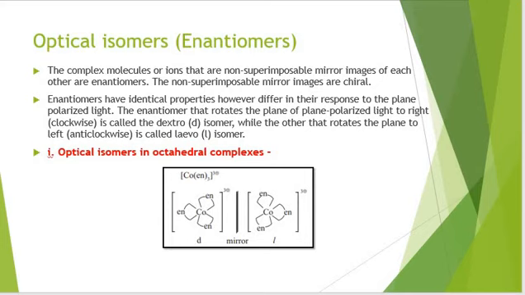The enantiomer that rotates plane polarized light to the right side is called dextro, while the other that rotates plane polarized light in the anti-clockwise direction is called the levo isomer. Here in an octahedral complex, this is one example which has a non-superimposable mirror image. This form is called the dextro form and this one is the levo form.